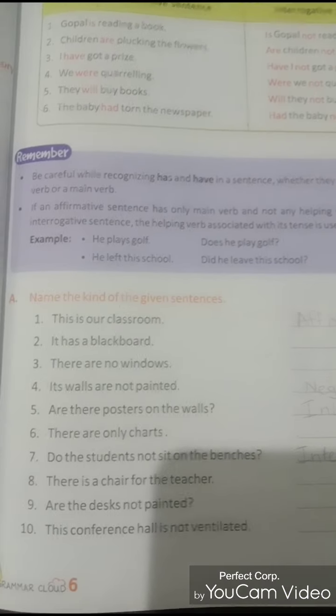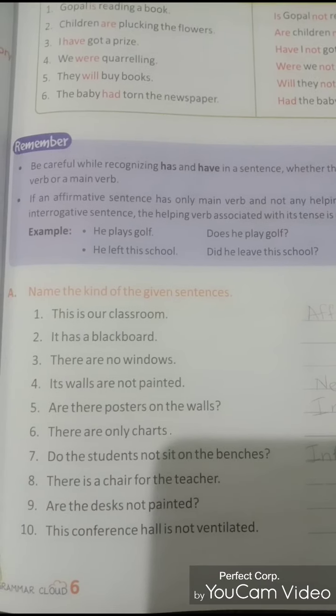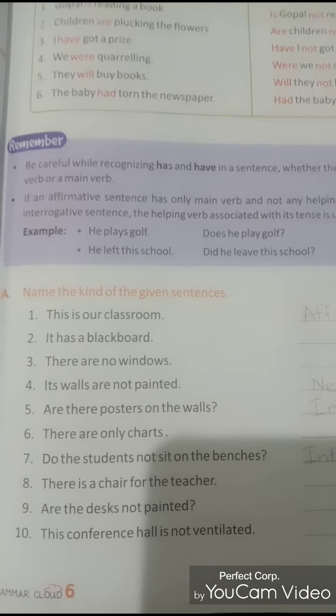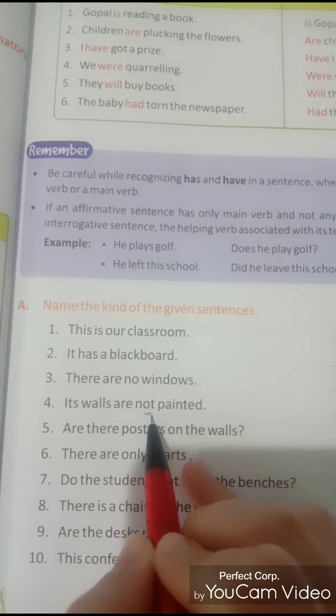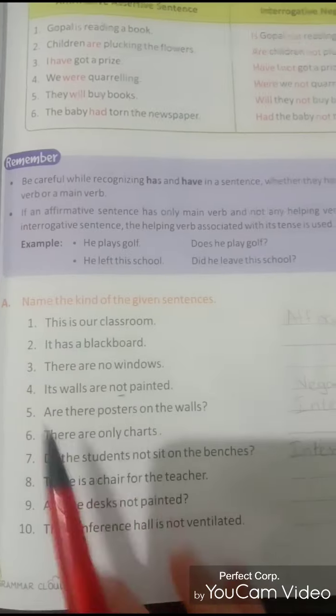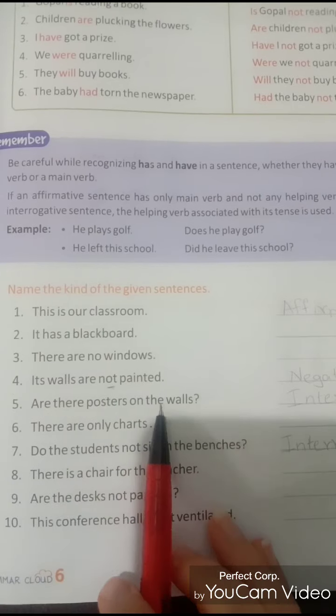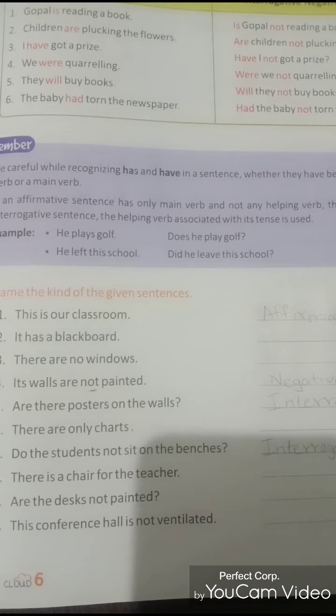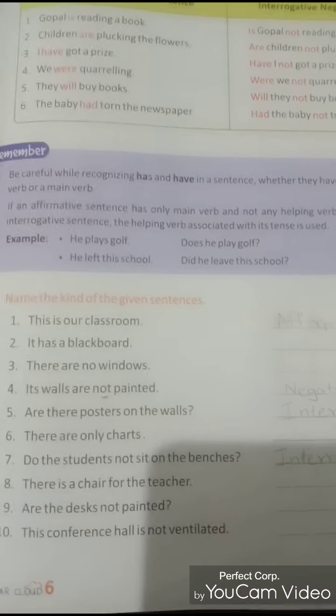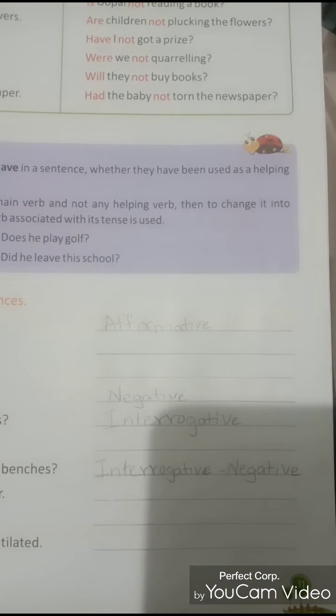Now, for example, see the fourth one. Its walls are not painted. So here "not" shows negation, so this will be a negative sentence. Now, if you see the fifth one: Are there posters on the walls? Question mark. So yes, it is very easy to understand, no? Question mark, so it is by default an interrogative sentence only. So the fifth one will be an interrogative sentence.